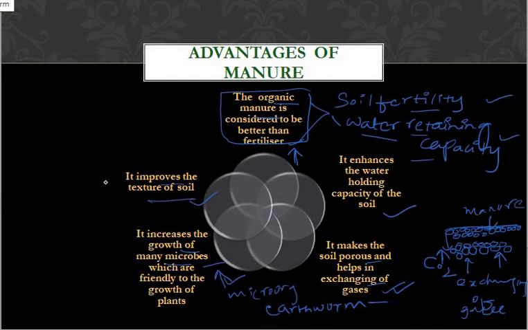It improves the texture of the soil, which means it will not make the soil dry. It will make the soil have some moisture in it. That is called the texture. The texture of the soil can also be improved by using manure. It will not make the soil dry. It helps the soil to regain its moisture. That is the main important advantage of manure.